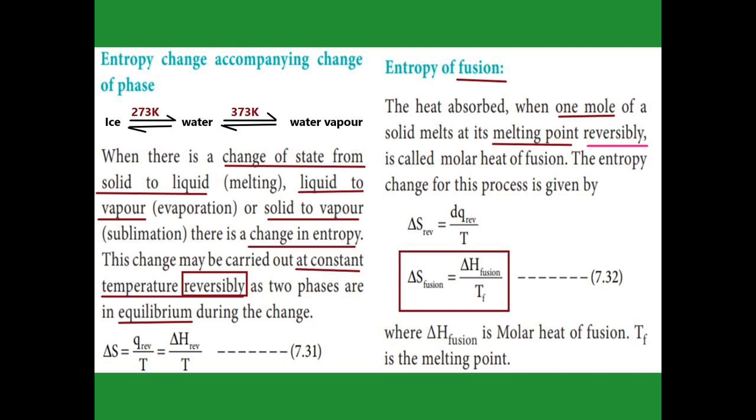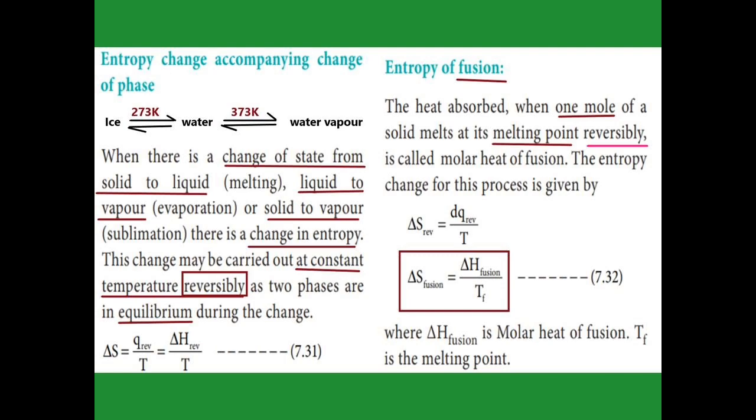So it is equilibrium. At that equilibrium, the entropy change is equal to Q reversible, that is, heat in the reversible process divided by temperature. That reversible heat can be written as delta H reversible. What is delta H? Enthalpy change in the reversible process, divided by temperature.